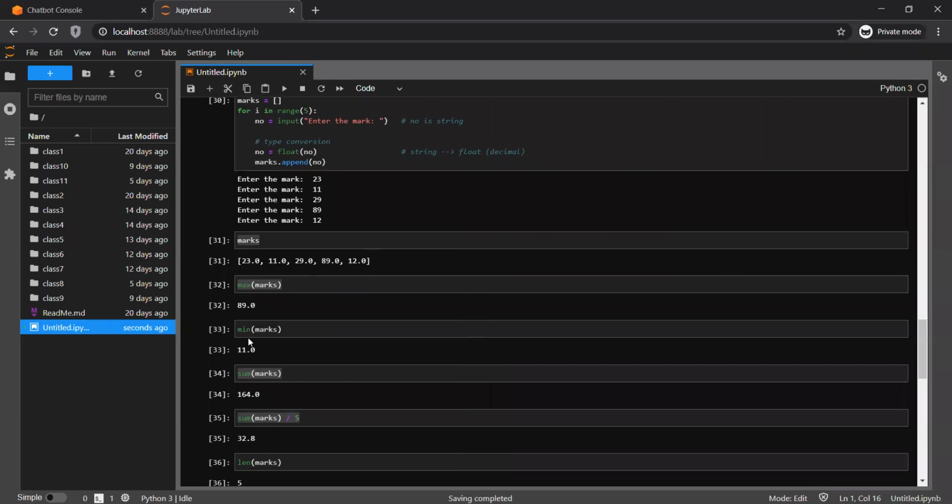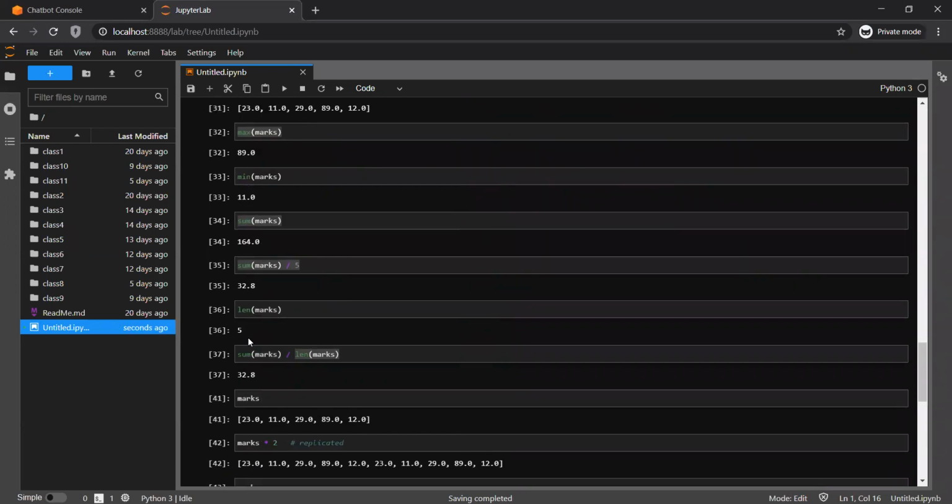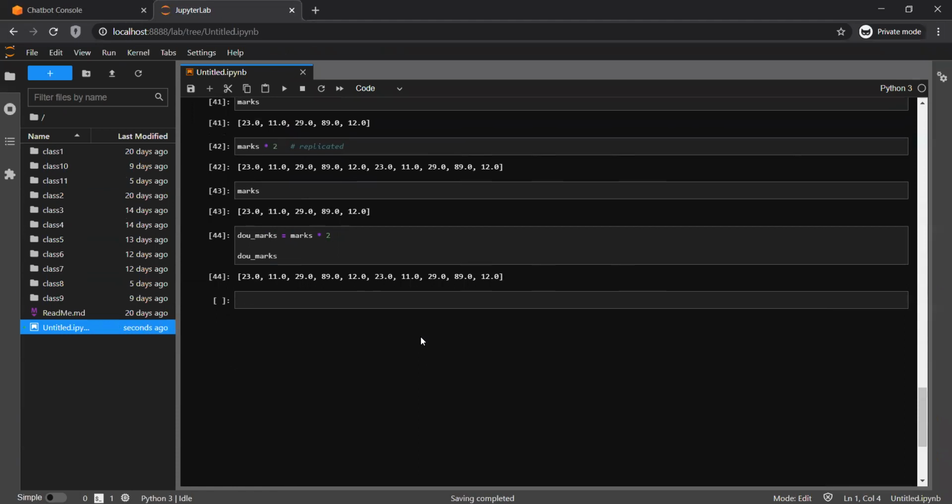Again, one more thing: max, min, and sum work basically on numerical items. Obviously, if there is a string within the list, the sum will not work, but len will work. Okay, so suppose I wanted to know, say there is a week list, right?